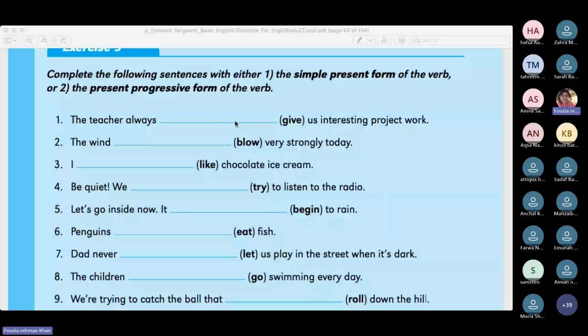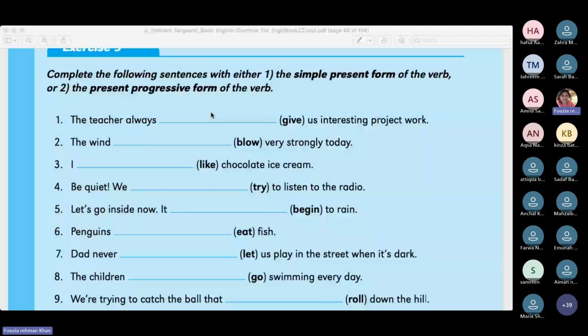Now you cannot have a progressive because then it would not be grammatically correct. The teacher always is giving us interesting projects work. The teacher is giving us. The teacher is always giving us. Ho sakta hai, but since there is no is or are, so we are using simple present tense here.